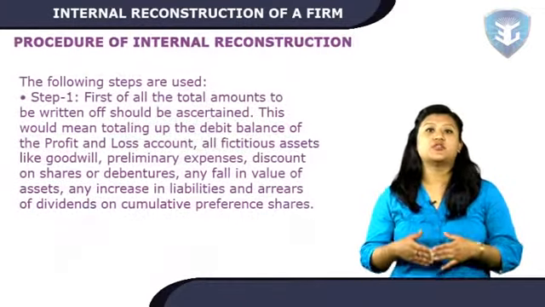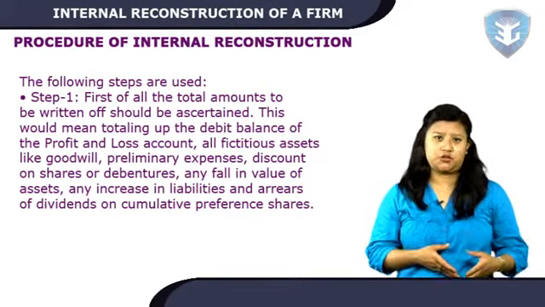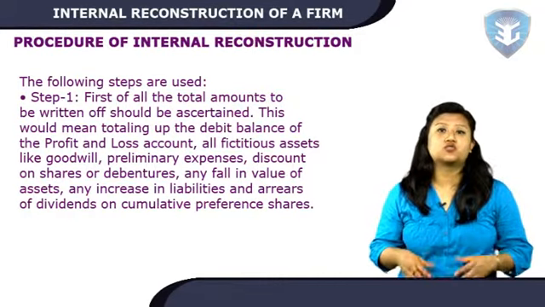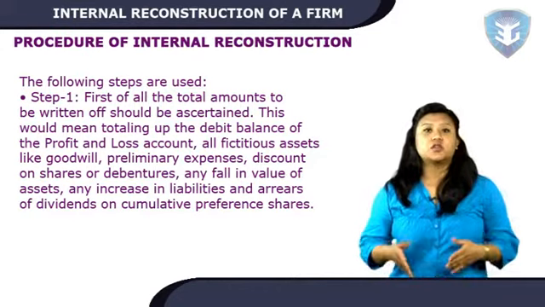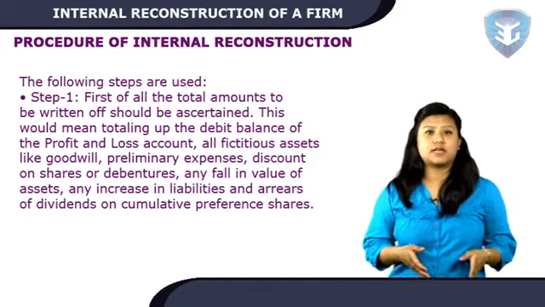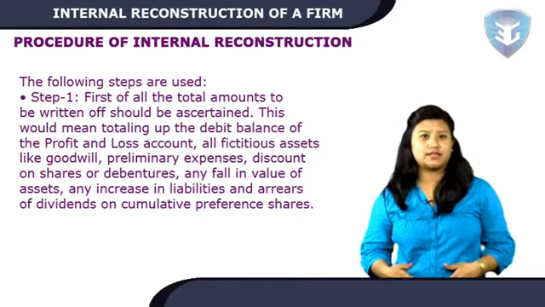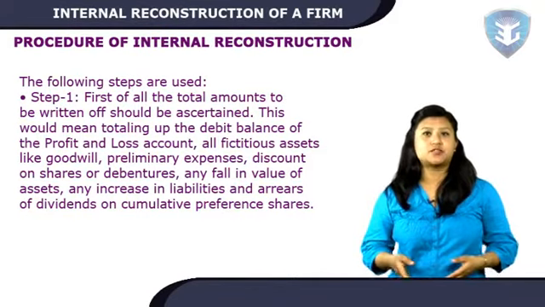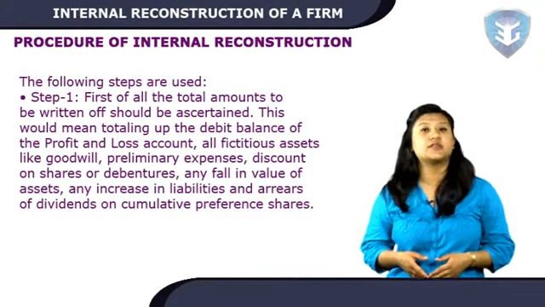Now let's talk about the procedure of internal reconstruction. The following steps are used. Step 1. First of all, the total amounts to be written off should be ascertained. This would mean totaling up the debit balance of the profit and loss account, all fictitious assets like goodwill, preliminary expenses, discount on shares or debentures, any fall in value of assets, any increase in liabilities and arrears of dividends